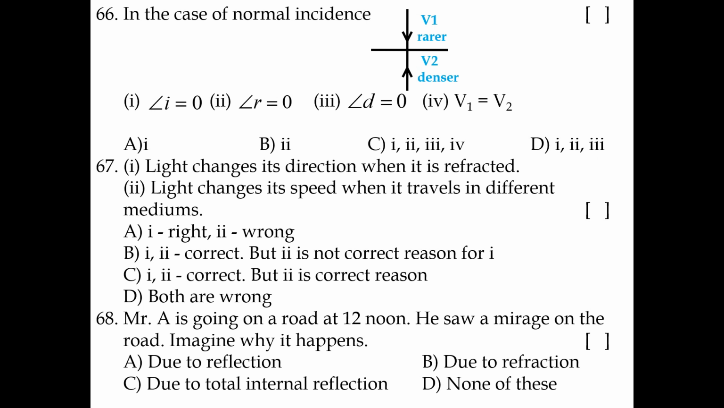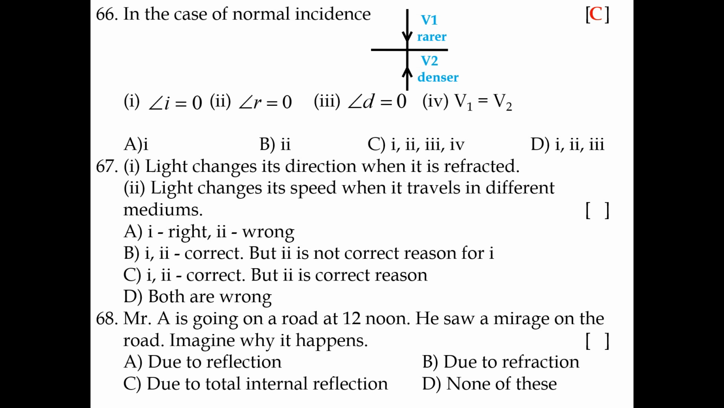66. In the case of normal incidence, which is correct? C is correct. Angle I is equal to 0, angle R is equal to 0, angle D is equal to 0, and V1 is equal to V2. When a light ray traveling from one medium to another is incident normally, it does not deviate. Angle of incidence is 0, angle of refraction is 0, angle of deviation is also 0. But in this case, the speed of light in both mediums is equal. So option C is correct.